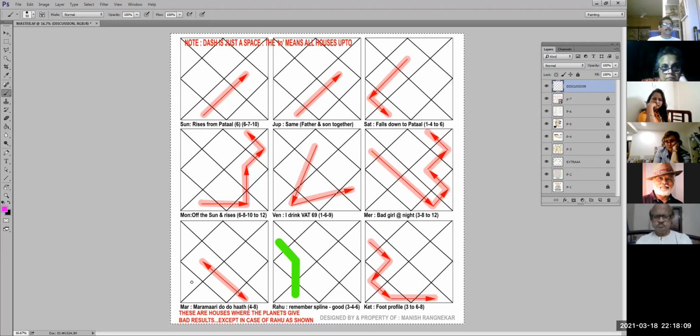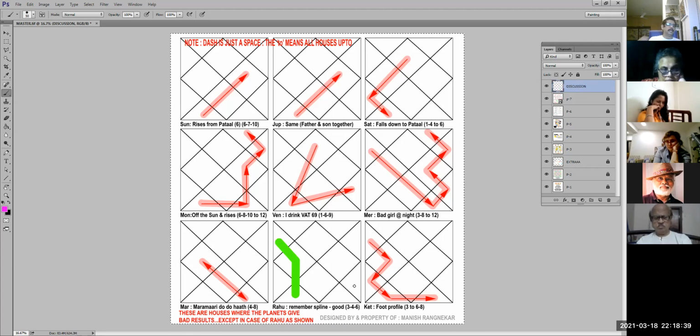Mars, how we remember? Mars is दो हाथ करके मारामारी होता है, कोई एक तो मर जाता है. So दो हाथ में दो दूनी 4 हो गया, और मर जाते में 8वां. So Mars is 4 and 8. Mars are bad. Saturn, there was no way. Rahu, there was no way, but the way it was like a thumb, you know. So ये thumb है, but it's a green thumb. If you remember, green thumb बोलते हैं for a good gardener. So this is a green thumb where Rahu is good. So 3, 4, 6. Rahu is good in 3, 4, 6.